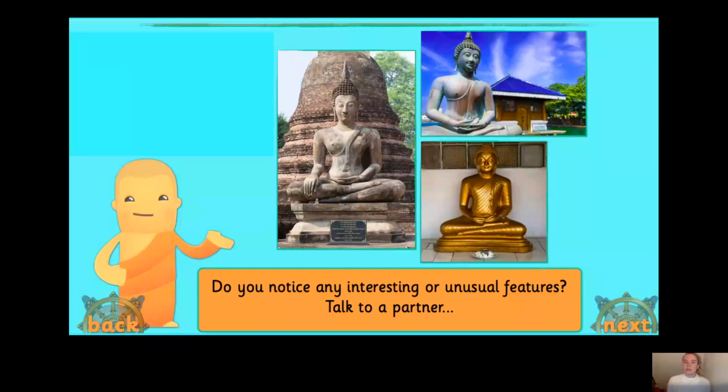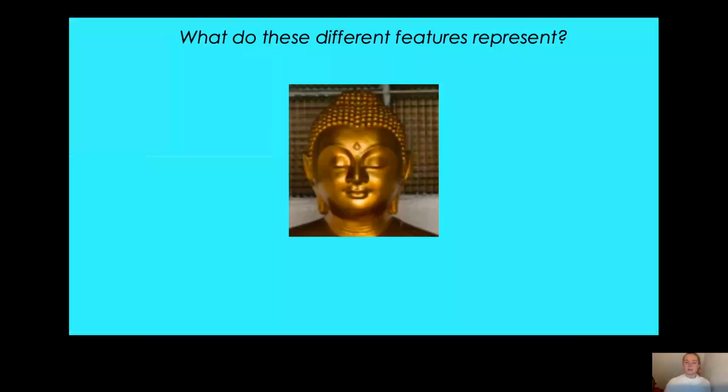Okay, Year 2. Did you manage to notice any features? Well, let's see what I noticed. So here's our picture of the Buddha, and the first feature that I noticed was these curly shapes on his head. Can you see them? Oh, I wonder what they might represent. Now, the second one, can you see the mark in the middle of his forehead, in between his eyebrows? It looks a little bit like a teardrop. Yes, so I noticed that, and that's called the third eye.